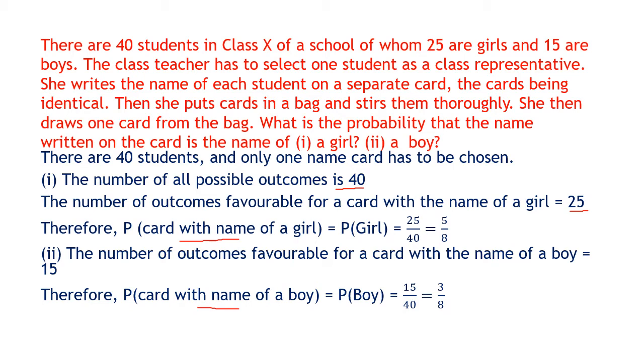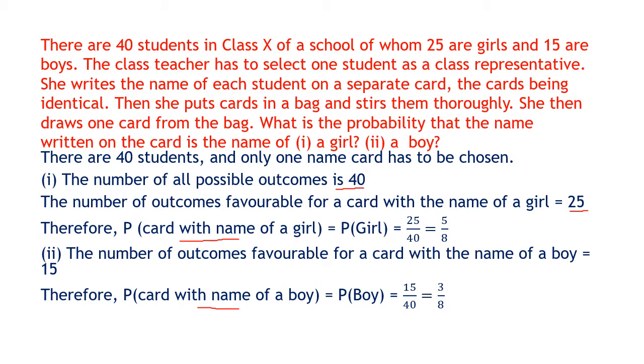Now let us see one more condition. Suppose we are not concerned about the boy or the girl, we are thinking of one particular student. Say in the class of 40 students, there is one particular student whose name is Akshay. So what is the chance that Akshay becomes the representative? Since there is only one way for the card of Akshay to come out, the chance that Akshay will be the class representative will be 1 upon 40. If it is a girl, there are 25 girls. If it is a boy, there are 15 boys, so that we saw.